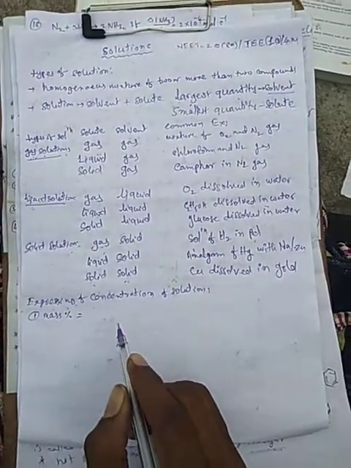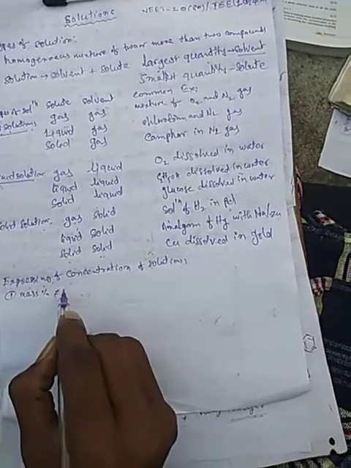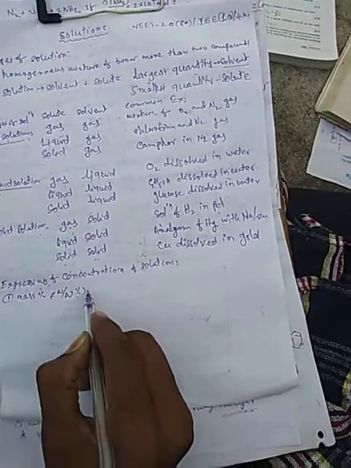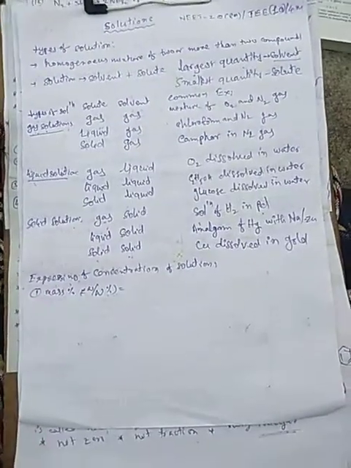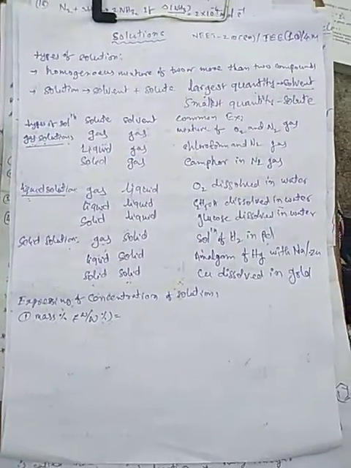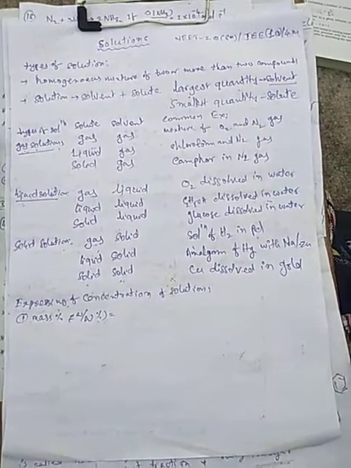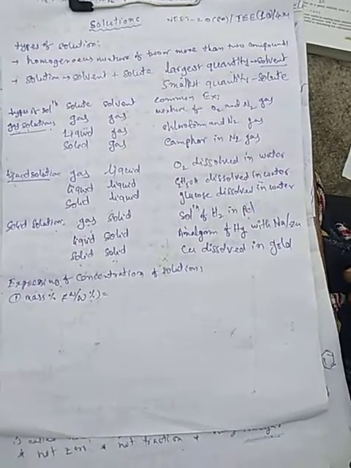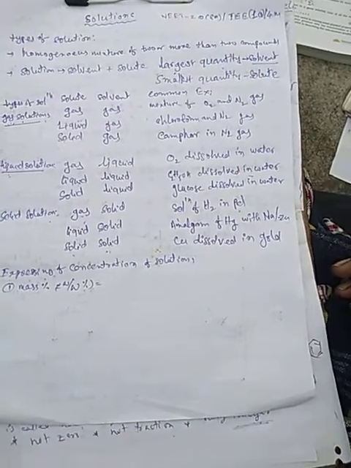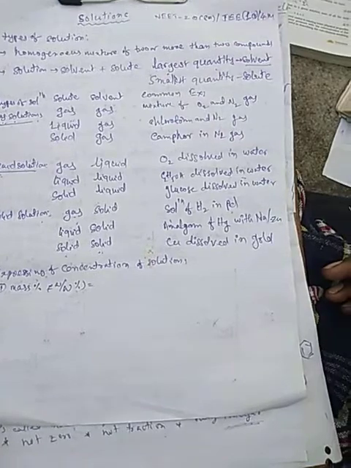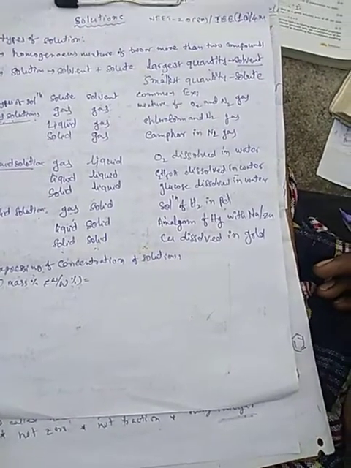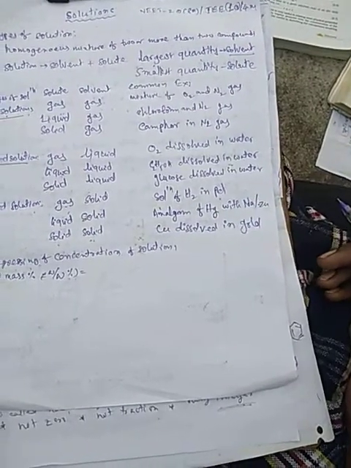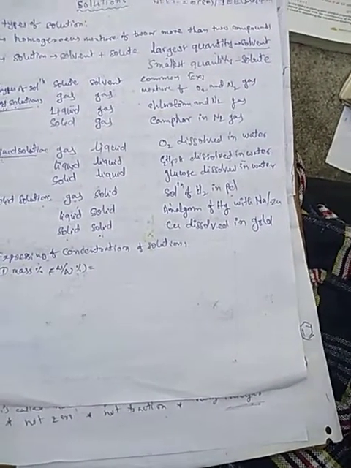Now mass percentage, we can also write as weight by weight percentage. It is defined as the mass of component in the solution to the total mass of the solution is called mass percentage.